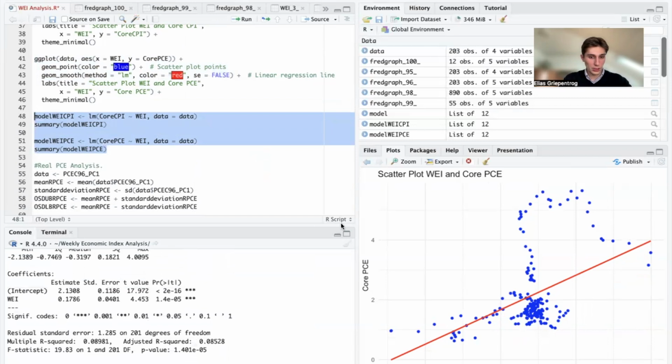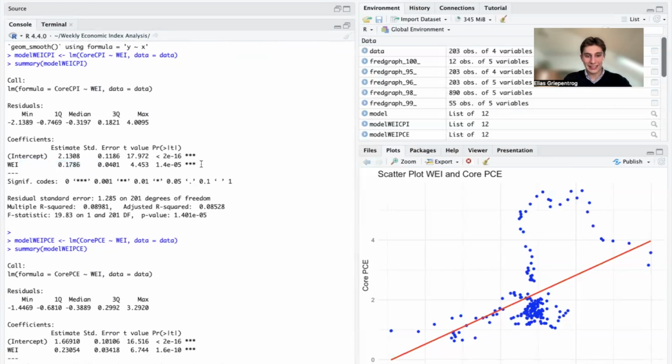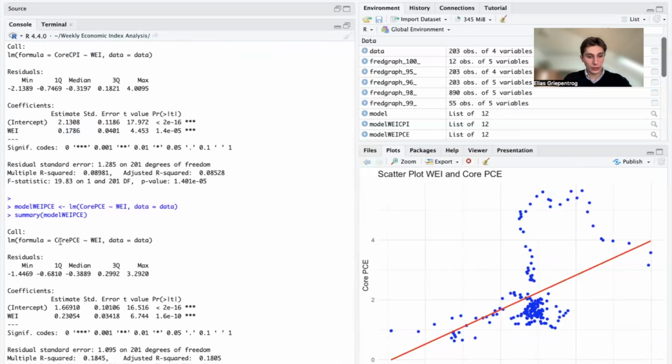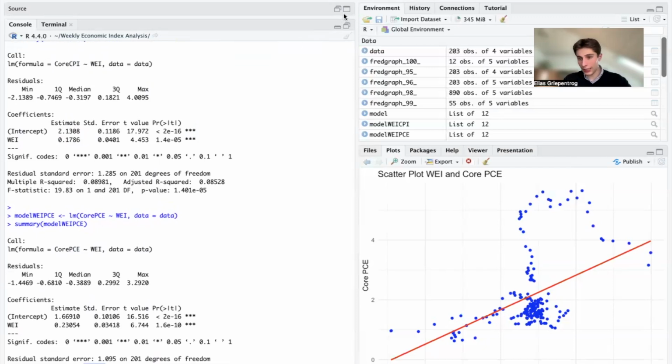First of all, the first linear regression model, here the dependent variable is core CPI. We're trying to explain changes in core CPI using the WEI, and we can see that the WEI is indeed a significant explanatory variable of the inflation rate as well as core PCE, and we have a higher R squared for core PCE, meaning that the WEI explains a greater variation in core PCE than core CPI. This analysis shows that there is indeed a statistically significant relationship between the WEI and inflation.